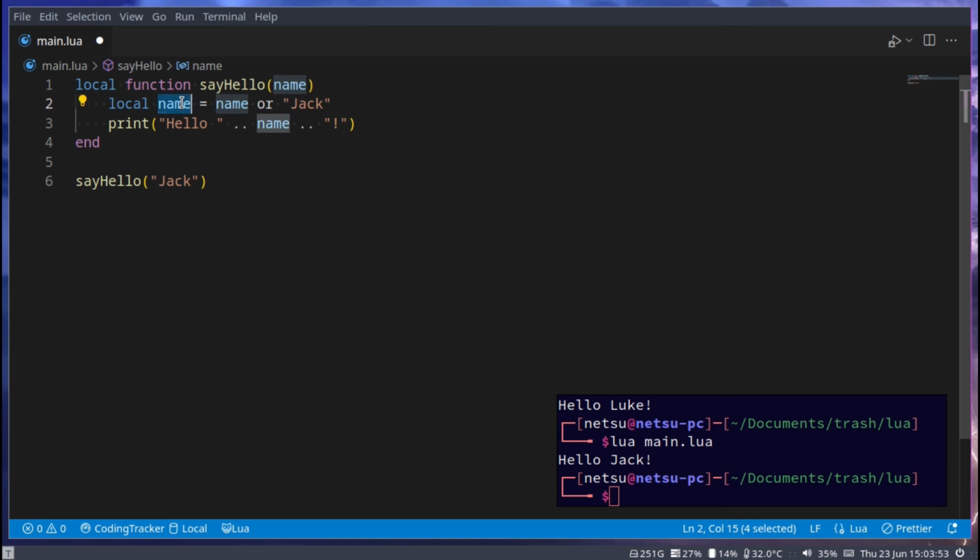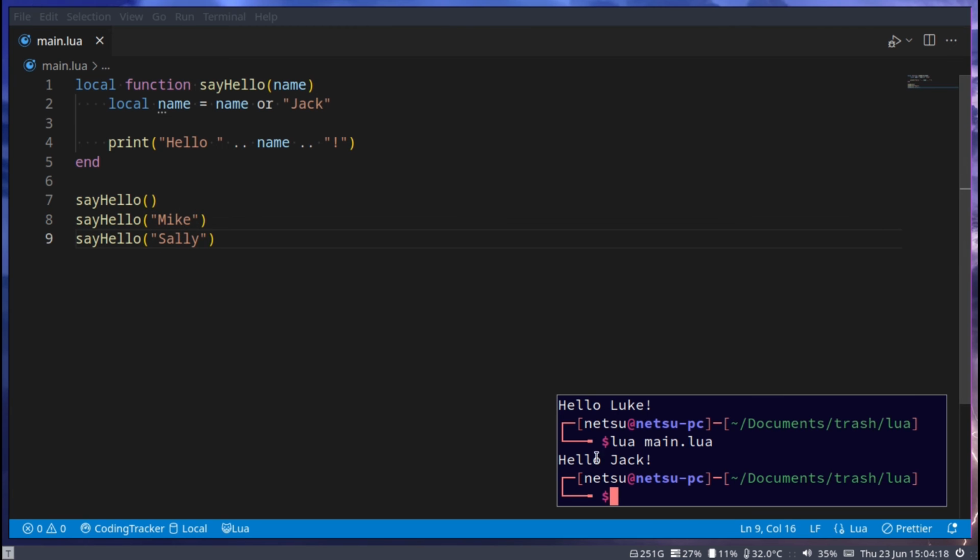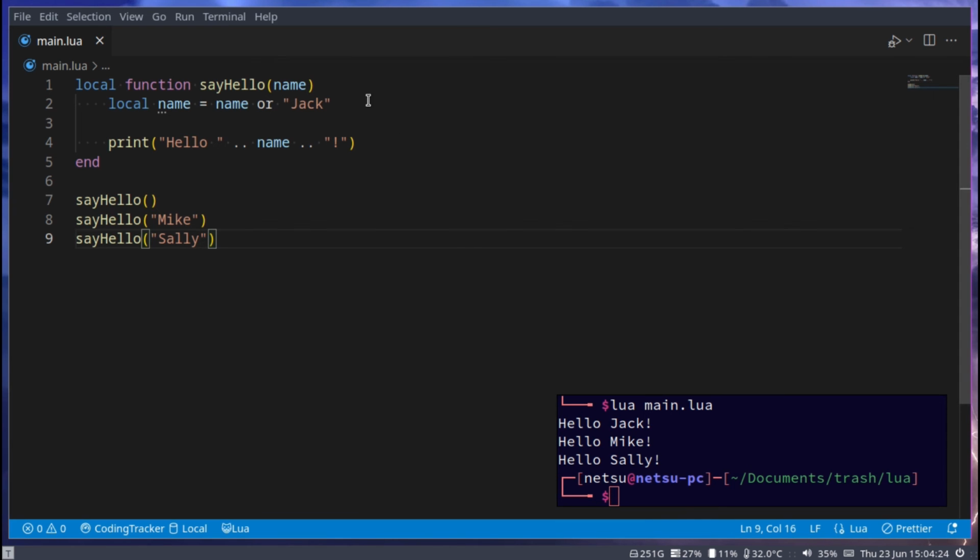So we're saying this name is equal to itself, or if there's nothing in here, if this is a false value such as nil, then make it Jack. So it will default to Jack. So if we have 3 here, the first has nothing inside of it, the second has Mike, and the third has Sally. Then if we run this, we get hello Jack, hello Mike, hello Sally.